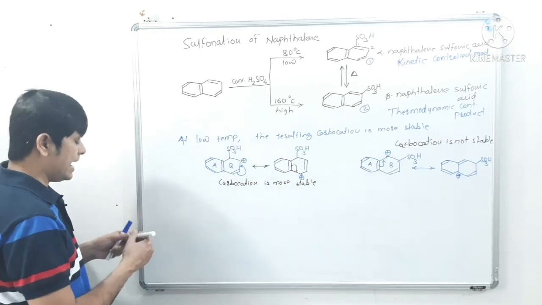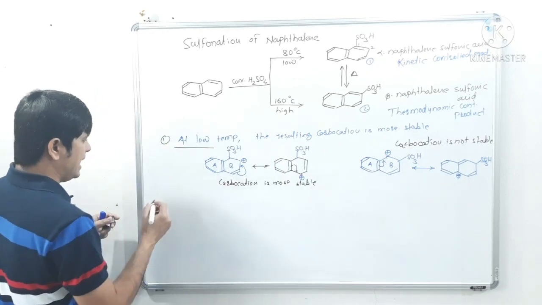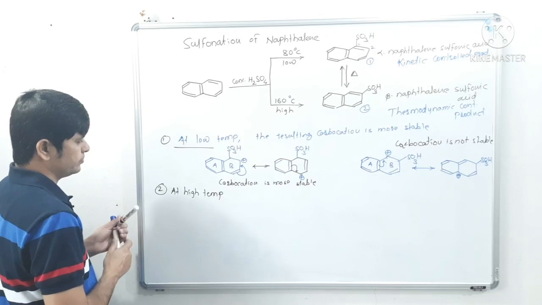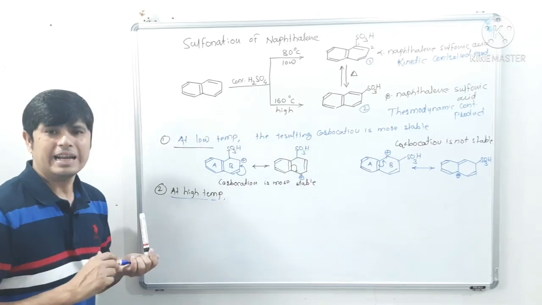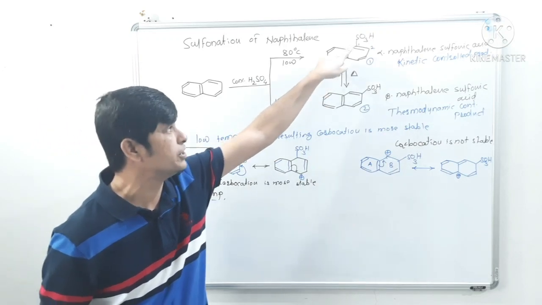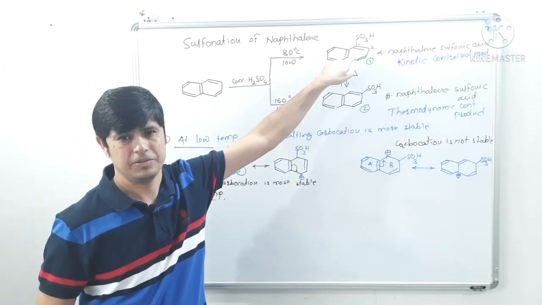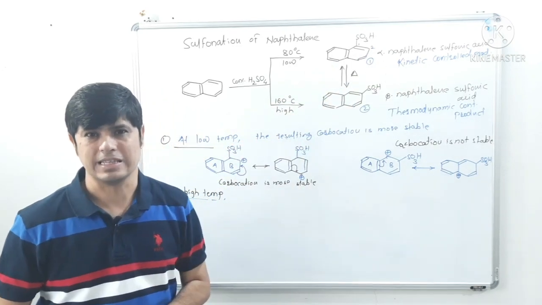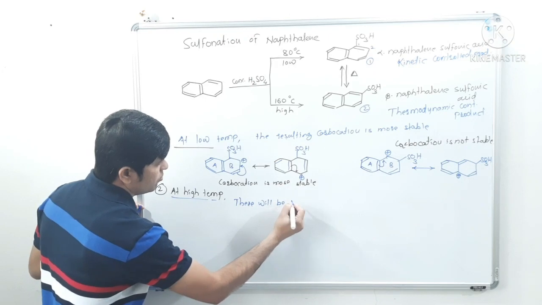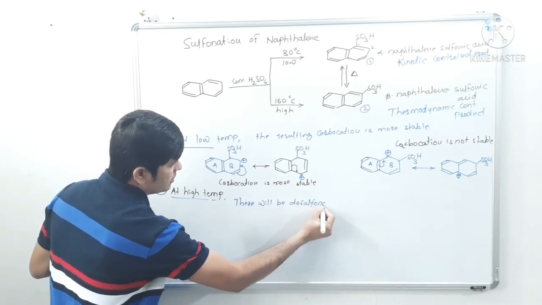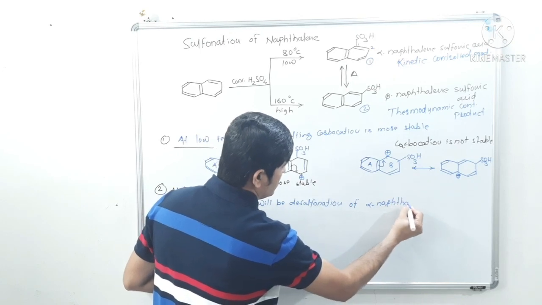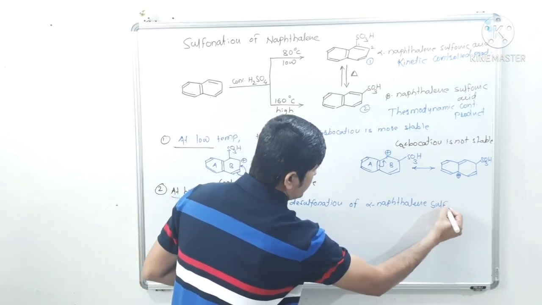Okay, now what is happening at high temperature? See, when we heat this, at high temperature there will be desulfonation of alpha naphthalene sulfonic acid.